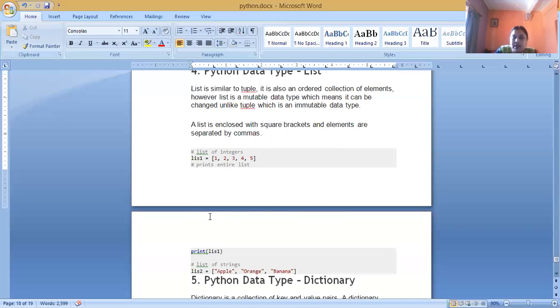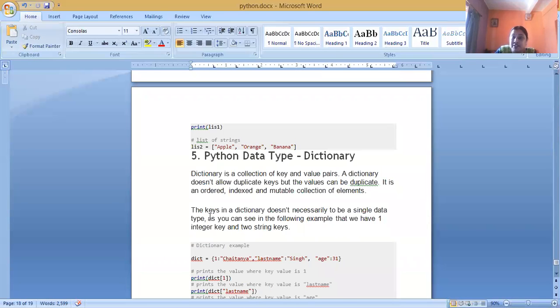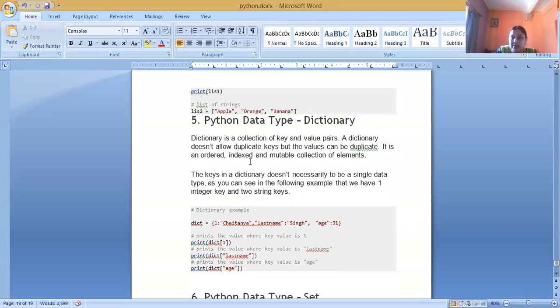Next, we will discuss the Python data type dictionary. A dictionary is a collection of key and value pairs. In a dictionary the values are represented in pairs and each pair is separated by a comma. There is no concept of a duplicate key, meaning a duplicate index cannot be present here.